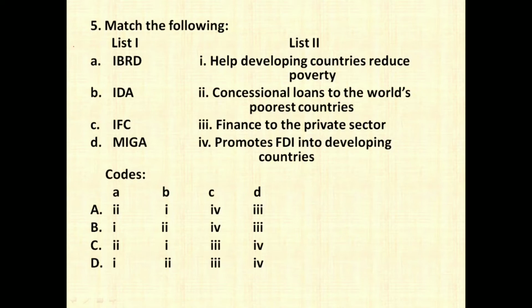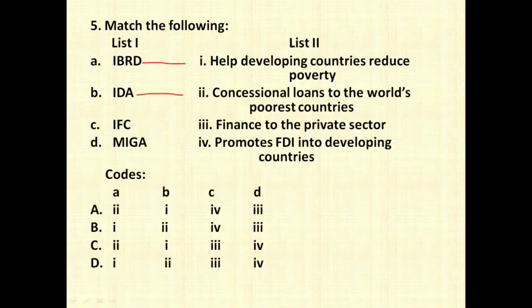The next question is match the following type of question, where you have been given two lists. First list is the different wings of World Bank Group, and second is the list of their functions. So we have to match the group with the functions. So the first one is IBRD, that is International Bank for Reconstruction and Development, which was established in 1945. The main function of this is to help the poor countries or to help the countries to reduce poverty. Second is IDA, that is International Development Association, which was established in 1960. The main function is providing concessional loans to the world's poorest countries, that is long-term loans or soft loans.